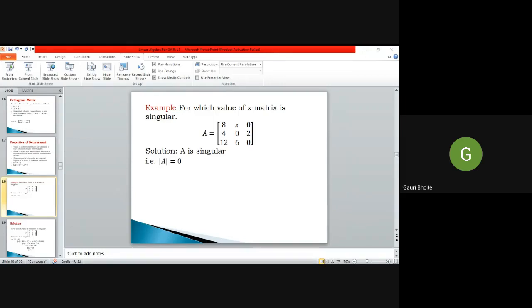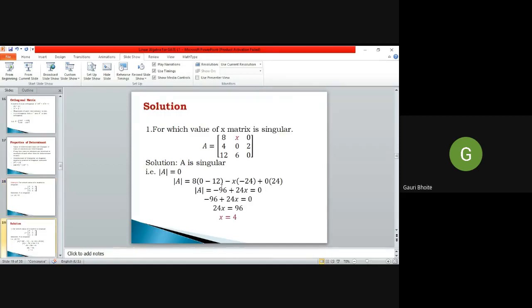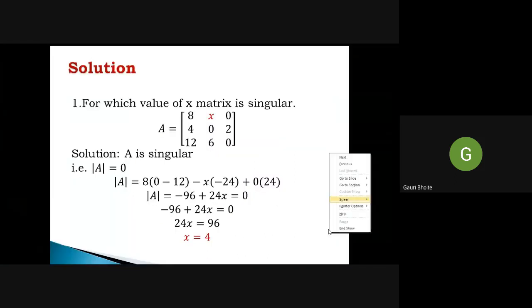Yes, 4 is the correct answer. Yes, Prachi, correct. Rekha and Prajakta also gave the correct answer. So very good. Let us see how we get it. What is the determinant of A? First 8 into (0 minus 12), so here 0 minus 12.